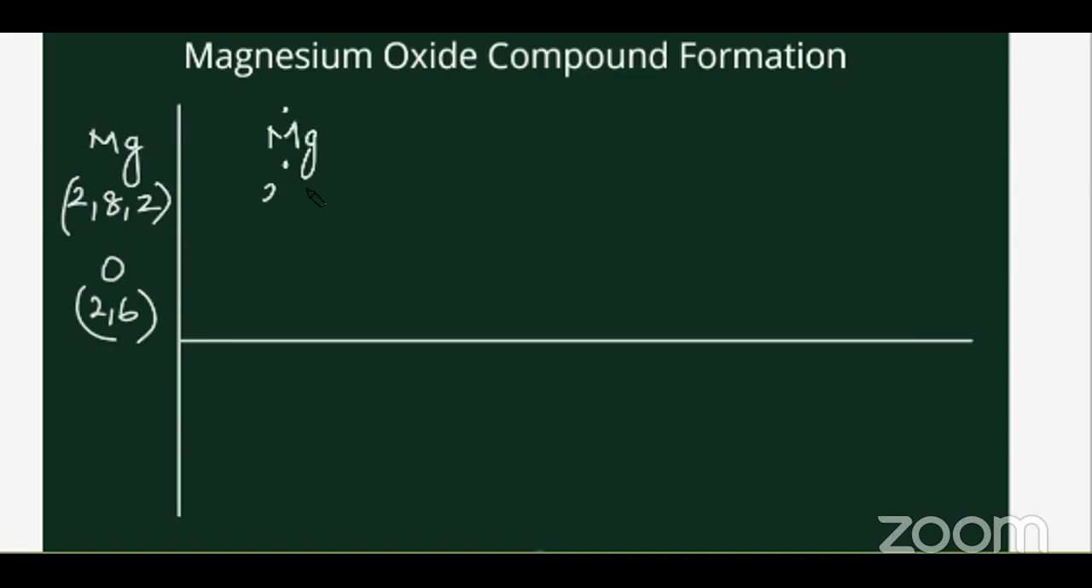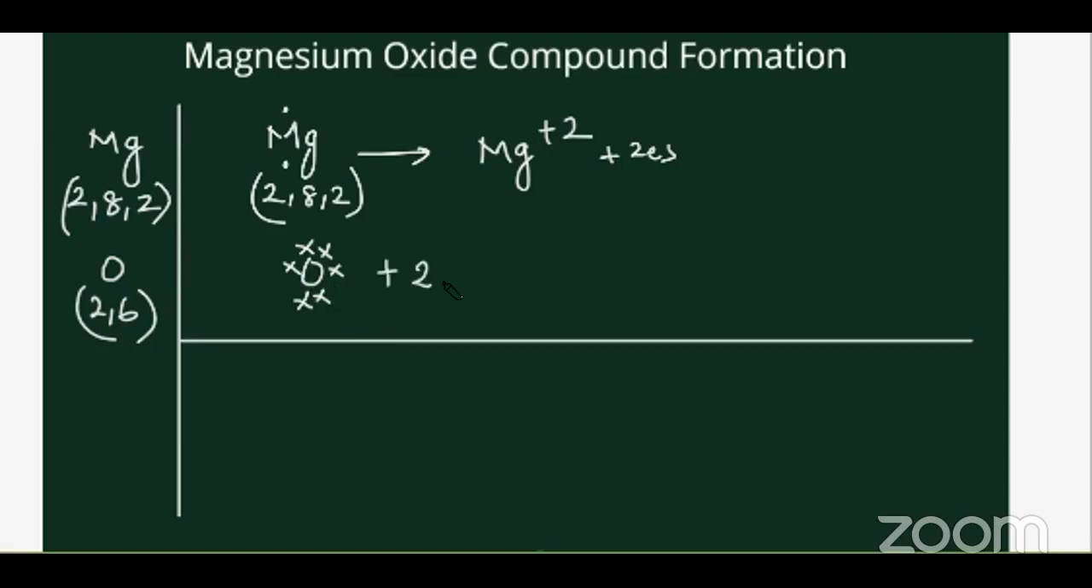Magnesium, 1 dot, the second dot. 2, 8, 2. So it's going to lose 2 electrons. So it will give you magnesium +2 charge plus 2 electrons, right? Oxygen has 6 valence electrons, right? 1, 2, 3... Am I right? It will take 2 electrons and form the oxygen negative ion, right?